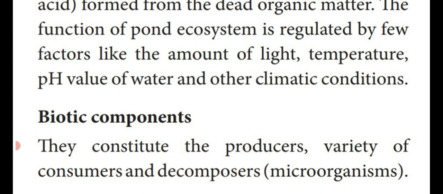Here the biotic components consist of different organisms. One is the producer, then the consumer, and another is the decomposers, that is microorganisms such as bacteria and fungi. So these three are the living components. Producers, plants, are living components. Consumers, animals, are living components. Decomposers, bacteria and fungi, microorganisms, are also living things. So these three constitute the biotic components in a pond ecosystem.